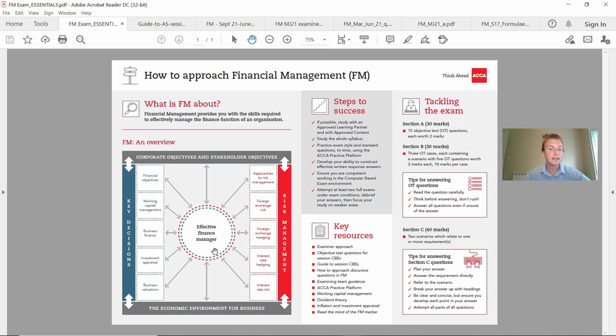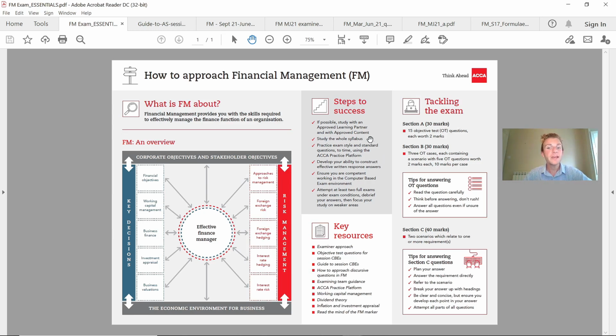And as you can see in the middle, you're going to have to talk about, describe, and effectively discuss how a financial manager actually operates and links into corporate objectives and stakeholder objectives and the economic environment for business, along with risk management and other key decision-making tools. These are really key aspects that I always find financial management students get sometimes a bit overwhelmed by, the amount of content and where it all fits in. So that little overview will be really helpful, especially if you're new to the actual module itself. Get it printed out, and it will really help you break down all of those key concepts into more digestible chunks.